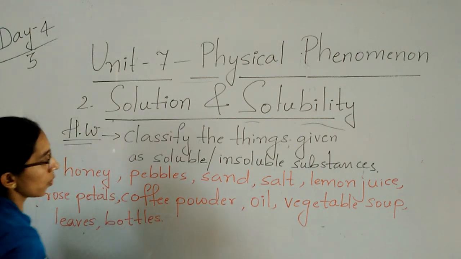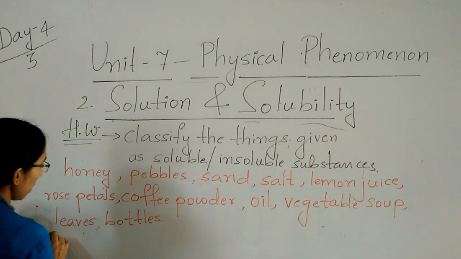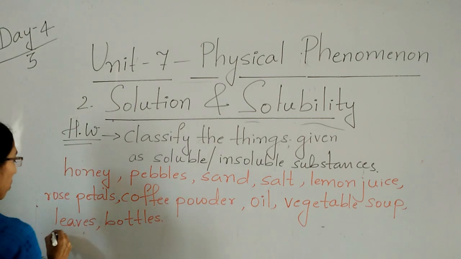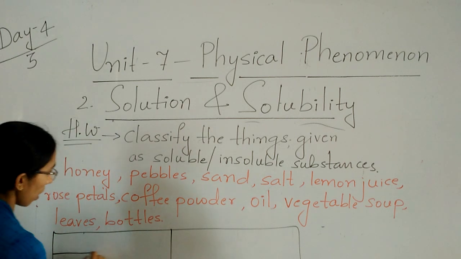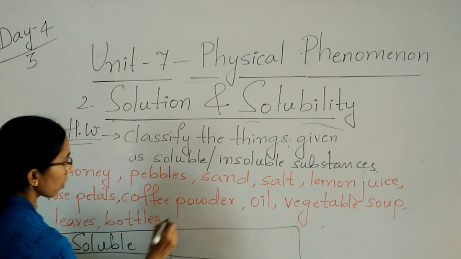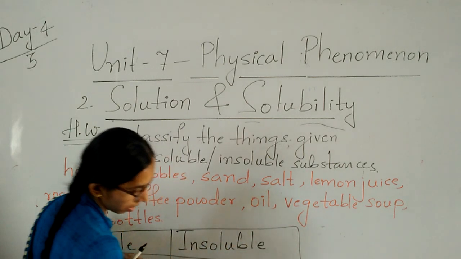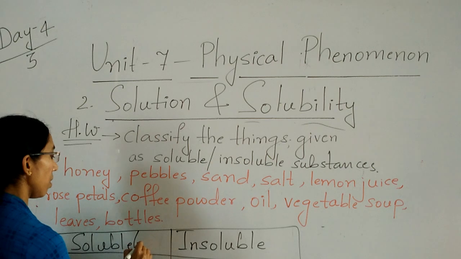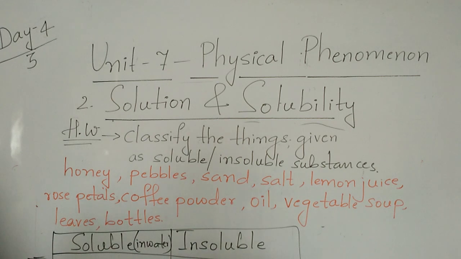Bottles. So whatever things I have written on the board, you have to classify as soluble and insoluble. In your notebook, you have to make two columns. In one column write soluble, in the other column write insoluble, in water. Okay children? You have to do this homework in your notebook in the EVS part.